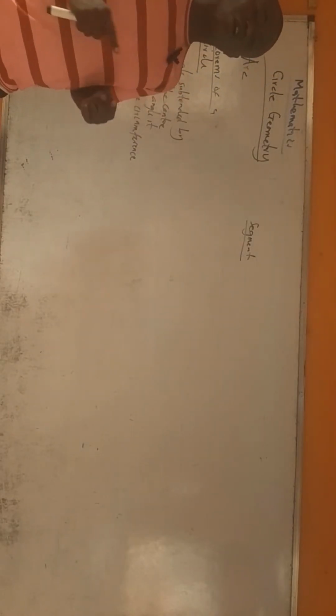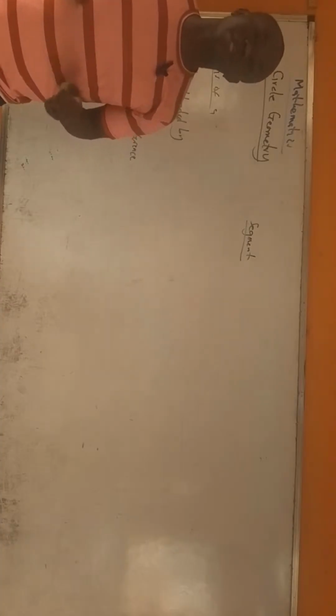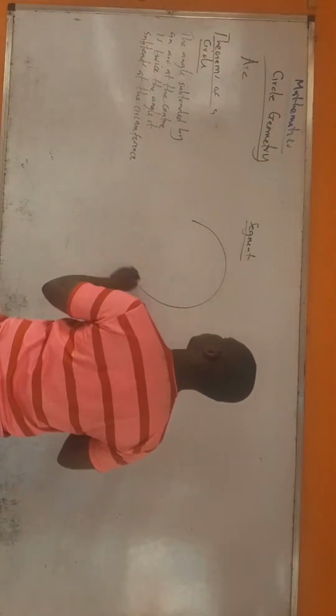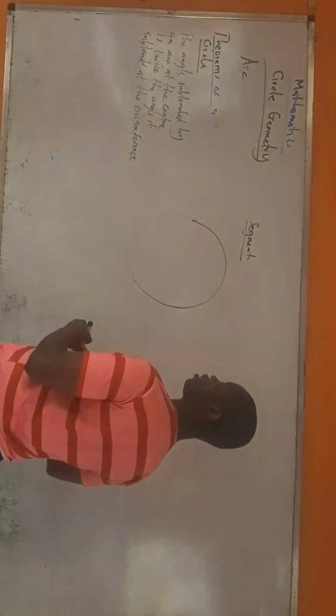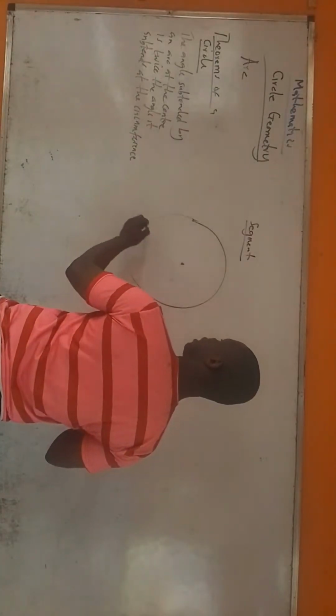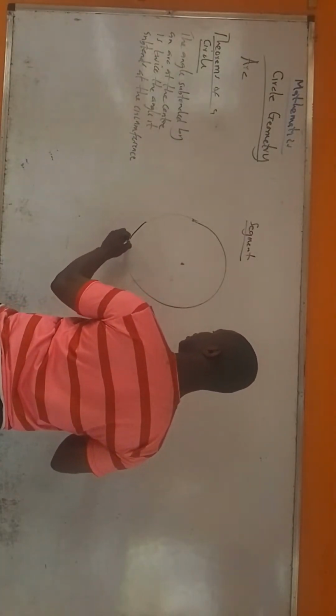That means the straight lines that form them originate from what? From the two ends of the arc. Like this. Look at one circle. Look at the circle, and this is the center. Let's say this is the arc.